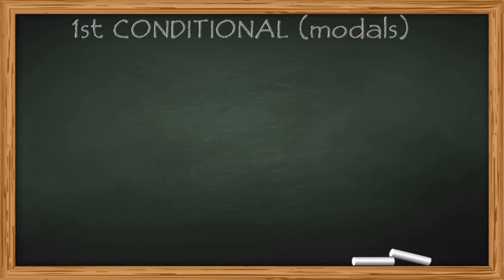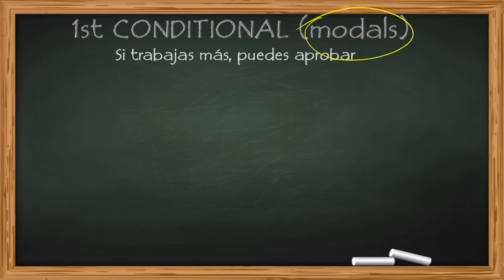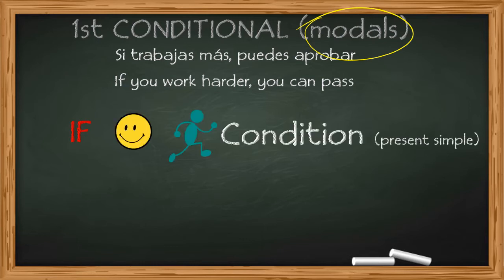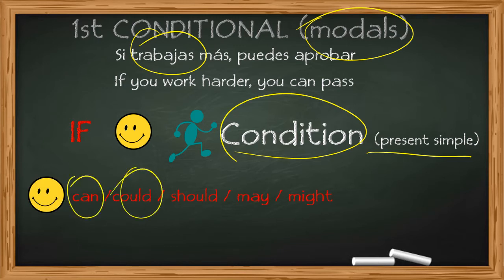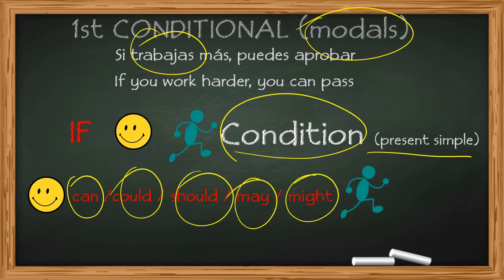Now, there's several options for first conditional sentences using modals. Si trabajas más, puedes aprobar. So if you work harder, you can pass. And this is the main structure. Now, the condition is in the present simple, as before, si tú trabajas. And the second part, the result, could be with these modal verbs. Can, could, should, may, or might, and then the verb.